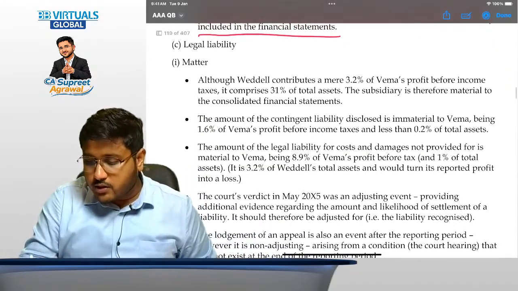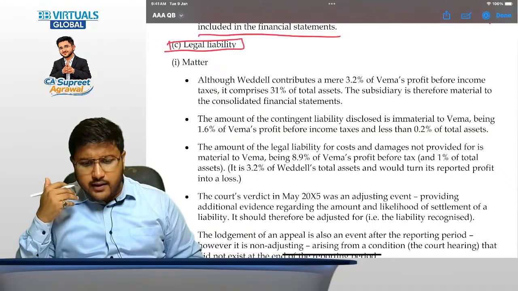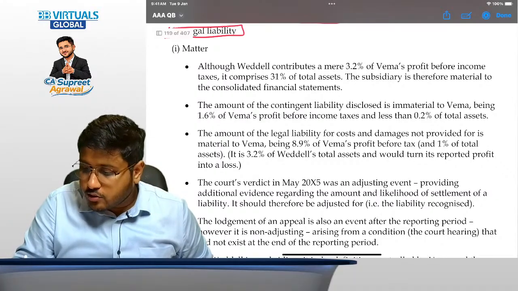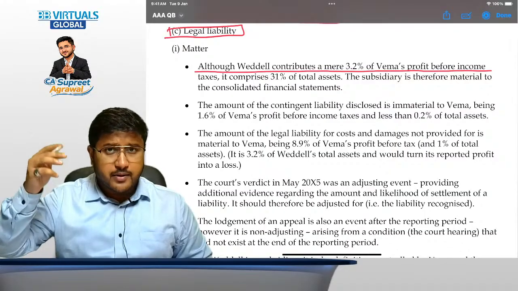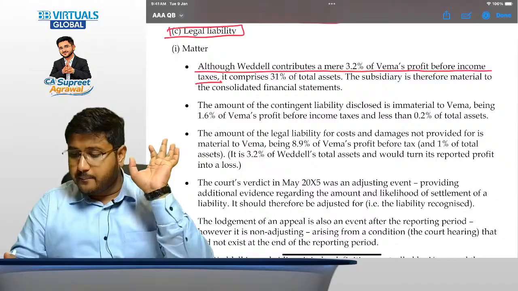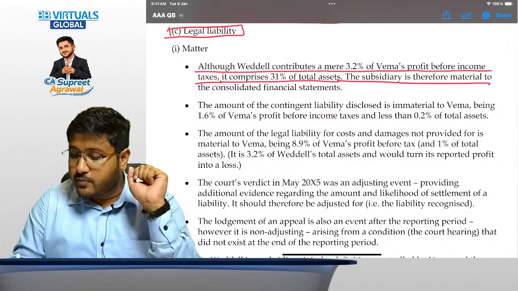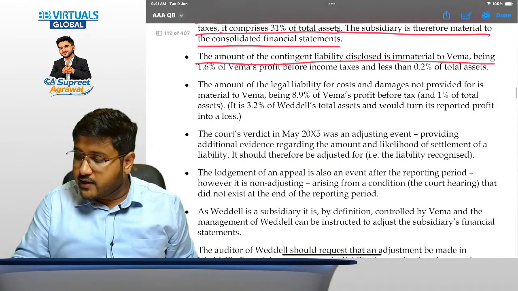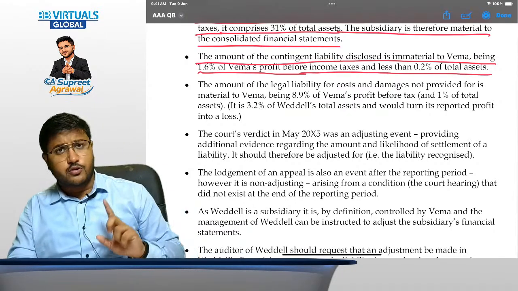Now when we jump into the third part, which is the legal liability, this becomes a little important, and this is one such point where a lot of students face a lot of trouble. Although Weddell contributes a mere 3.2% of WEMA's profit before income taxes, we are talking about the contribution of the subsidiary in the company's financial statements. It comprises 31% of total assets. The subsidiary is therefore material to the consolidated financial statements. The amount of the contingent liability disclosed is immaterial to WEMA, being 1.6% of WEMA's profit before income taxes and less than 0.2% of total assets.